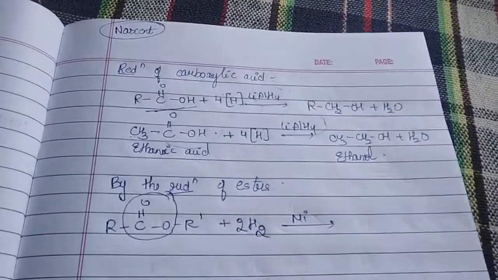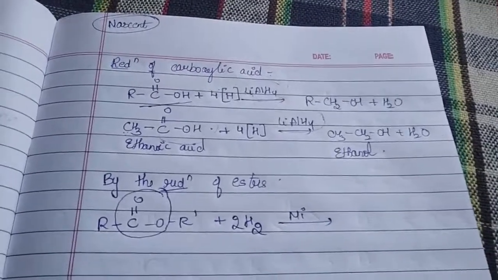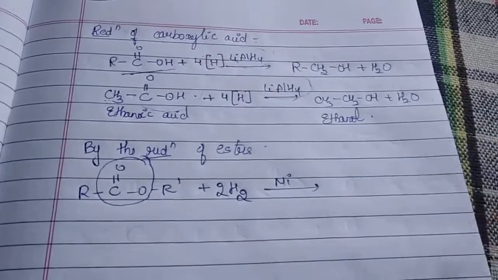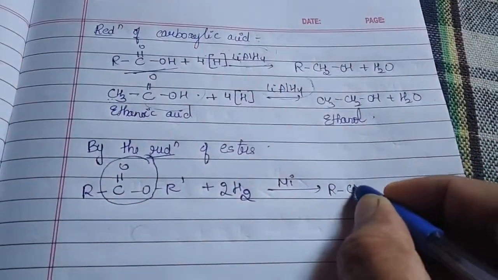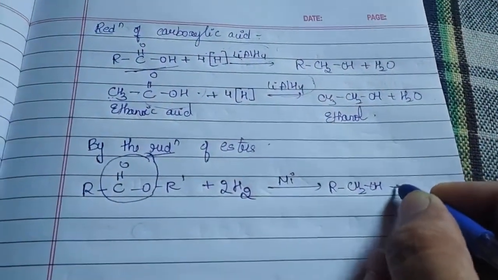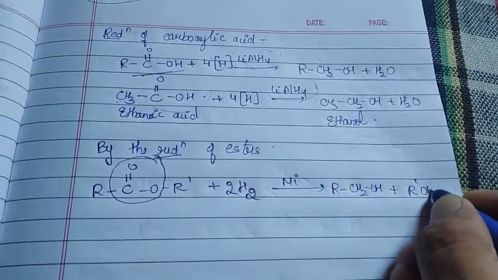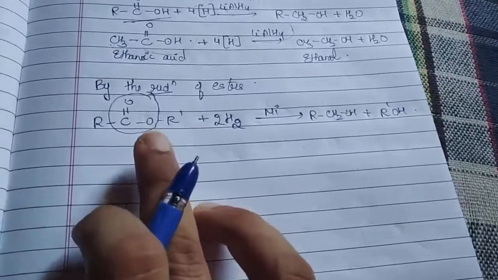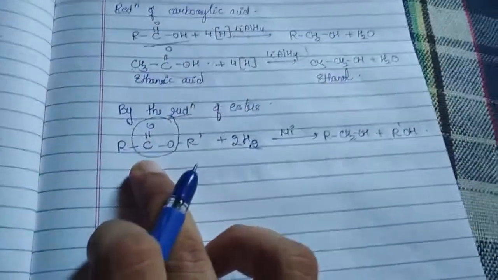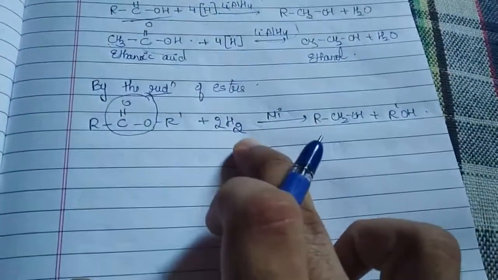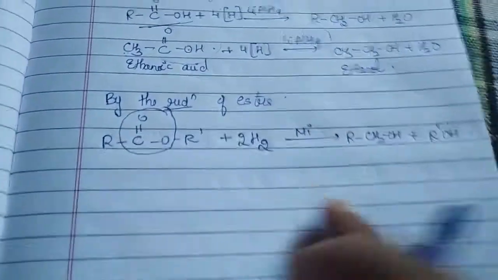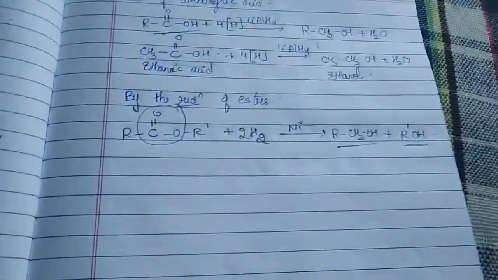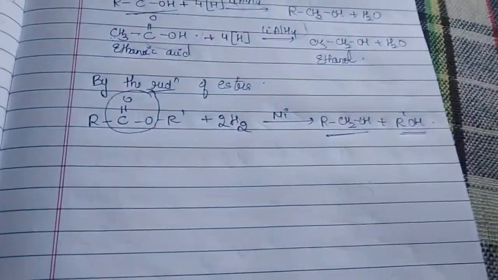Since this is a very easy job, we will be using whichever is commercially available quickly and cheap, that is nickel. So I will be getting here RCH2OH plus R'OH. Are you able to see? When you are treating the esters with hydrogen in the presence of nickel catalyst, we are getting two alcohols, and both the alcohols are primary alcohols. Are you able to see?